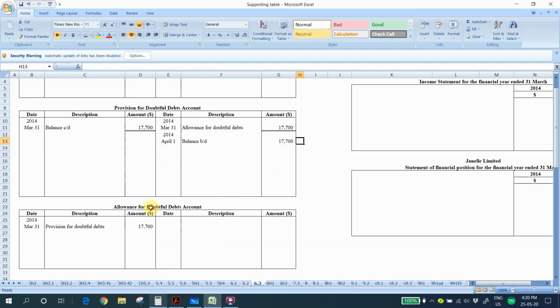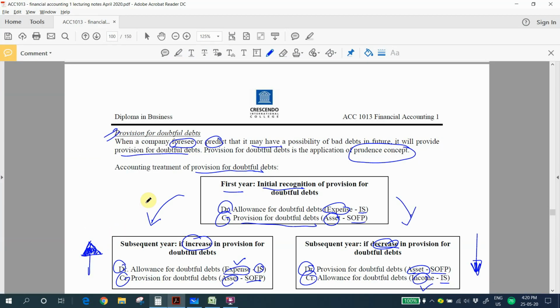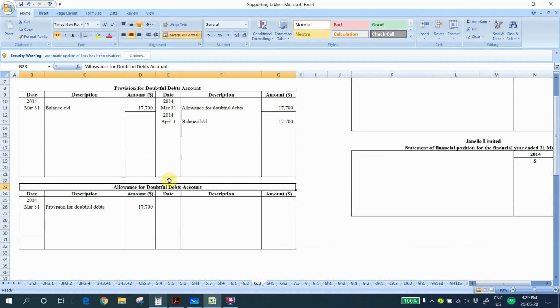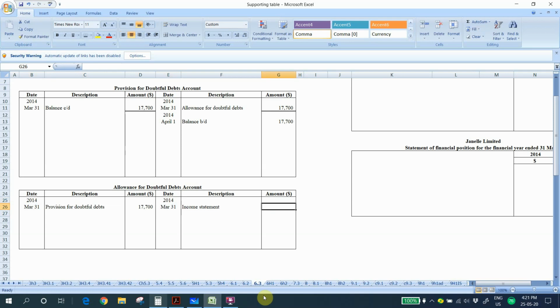Next, for the allowance for doubtful debts, this is your expenses or income. So this is first year, right? We look at first year. First year is your expenses, and you can use another technique. If the closing of income statement is on the credit side, then this is your expenses. So 2014 March, we write income statement 17,700, and this is your expenses.